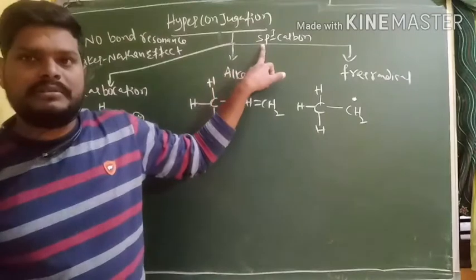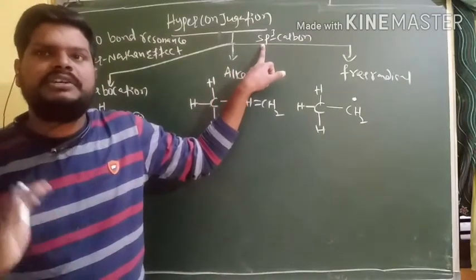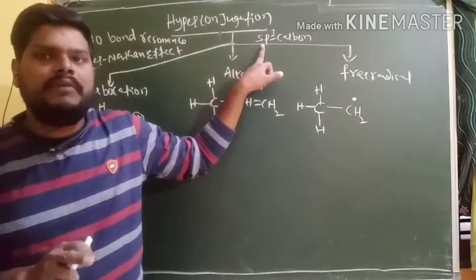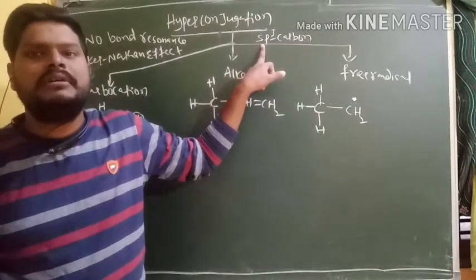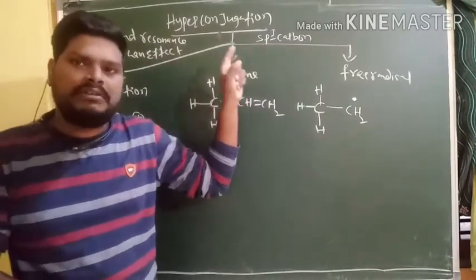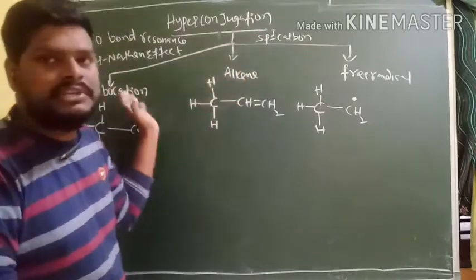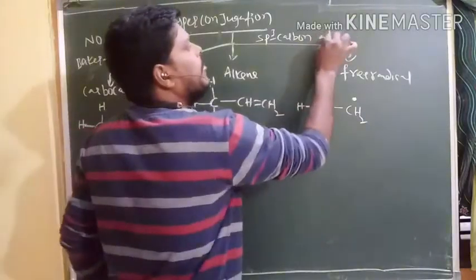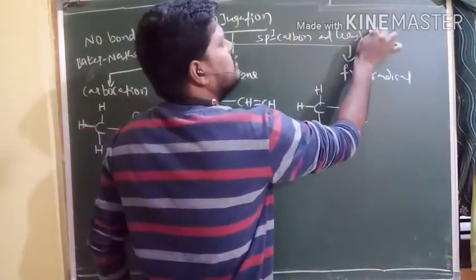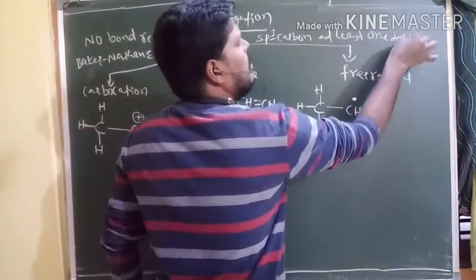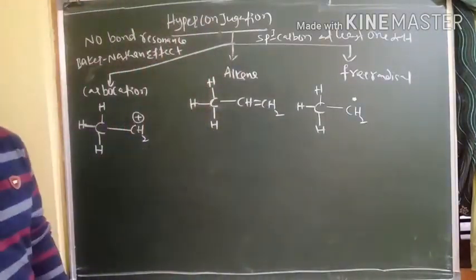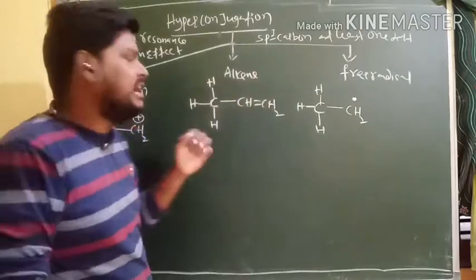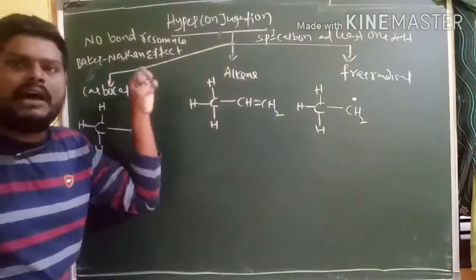Here sp3 carbon means saturated carbon. The saturated carbon having at least one alpha hydrogen will exhibit hyperconjugation if connected with these three.